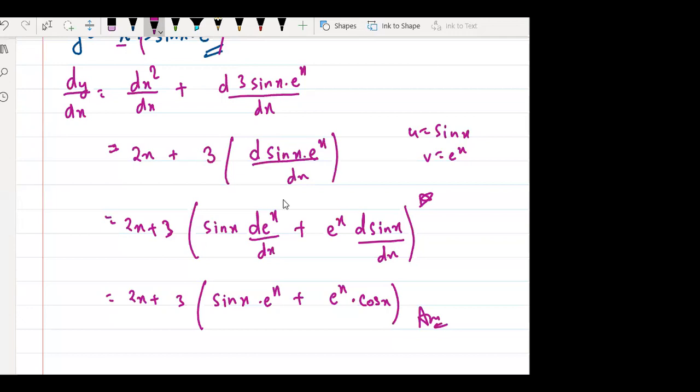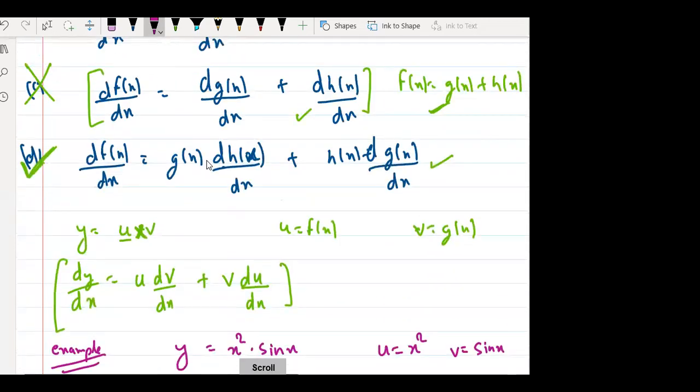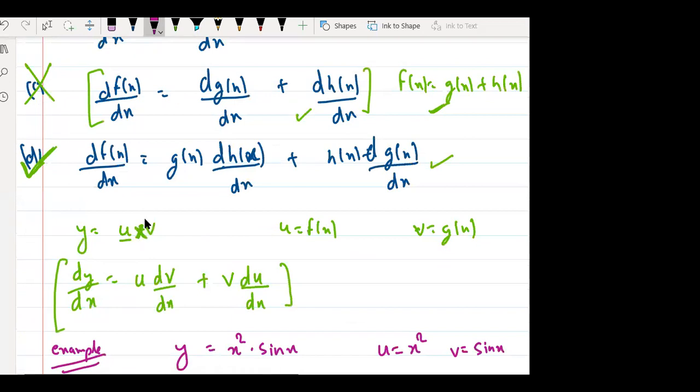आदर्श, see here I just use the concept, right? This product rule है ना? This is called as product rule. It says that if I'm having a function u into v, so the differentiation of y is written in such a way that we take one constant, differentiate the other one, plus take second constant, differentiate the first one. ठीक है? समझ में आया आदर्श?